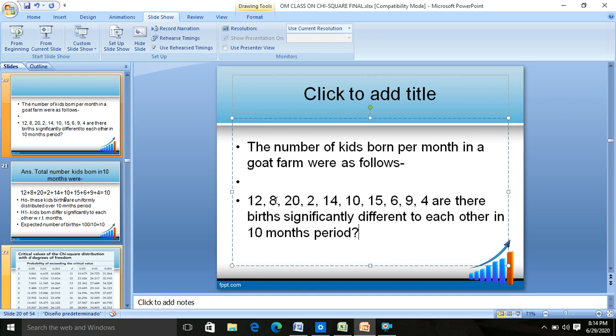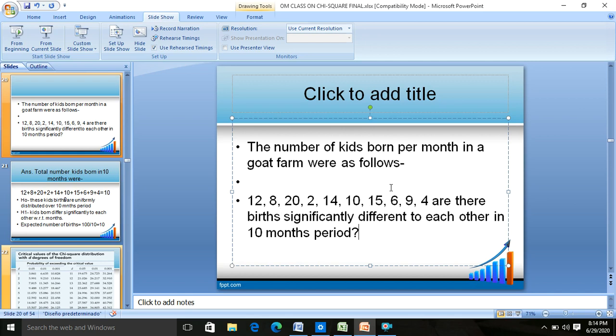Similarly, suppose you get a question, compare the number of accidents per month to see whether there is any effect of the accident at a given place or not. Ideally, what should have been? Ideally, the number of accidents per month should be almost the same, identical it means. So we have to see, you can see that they are different. Fine, it's 12, it's 8, it's 20, it's 2, it's 14, 10, 15, 6, 9 and 4.